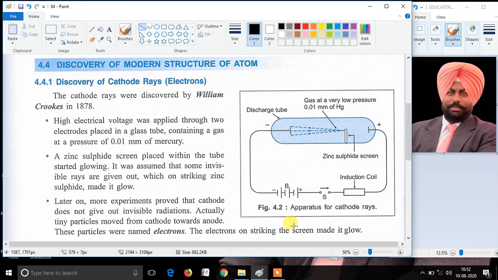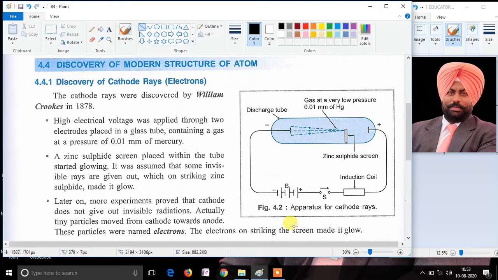Now we are going to discuss the discovery of electrons. Before moving on to the discovery of electrons, let's understand that the charges present on the subatomic particles were discovered first, and the names electron, proton and neutron were given later on.